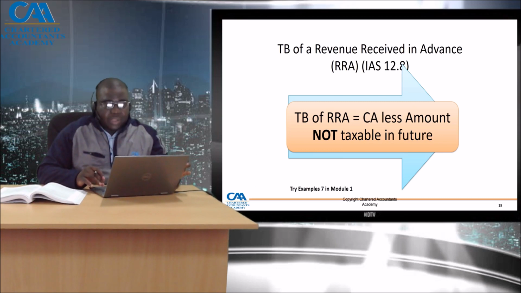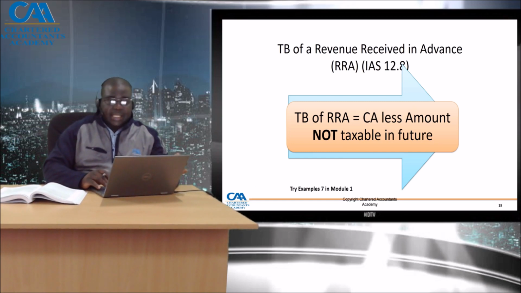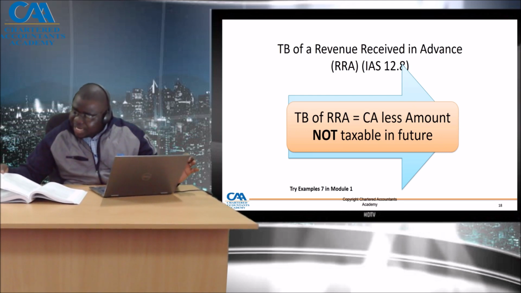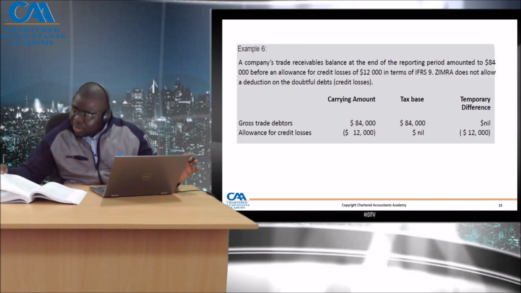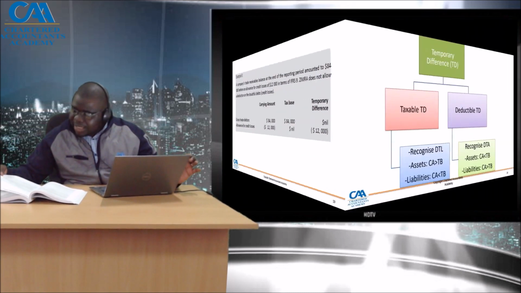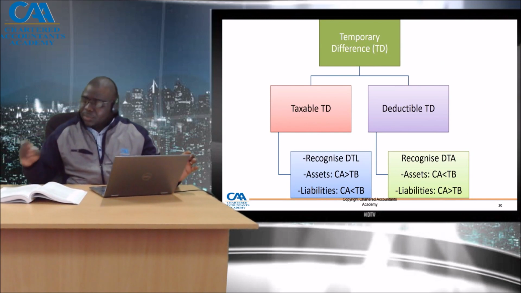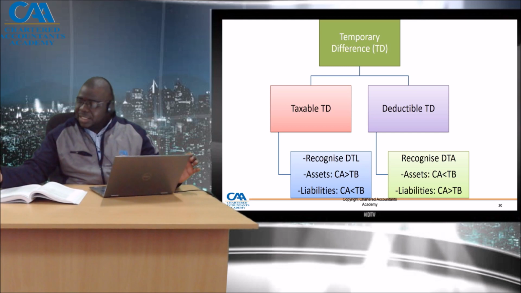So if you look at example 7, in this case, example 7 refers to a company that receives 100,000 regarding a service to be rendered to a client in the next accounting period, and recognizes the liability to deliver services of the whole amount in future. So ZIMRA takes the income on receipt. So in other words, the income has been received. It is a liability because we still have an obligation to deliver the goods or the services.